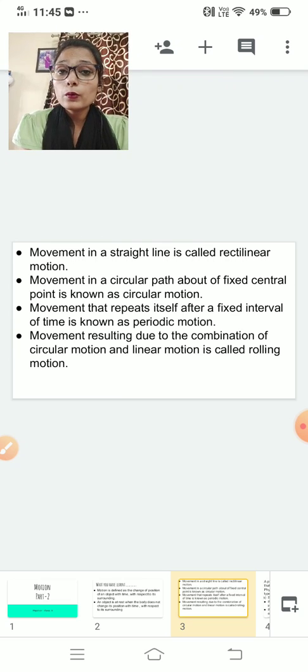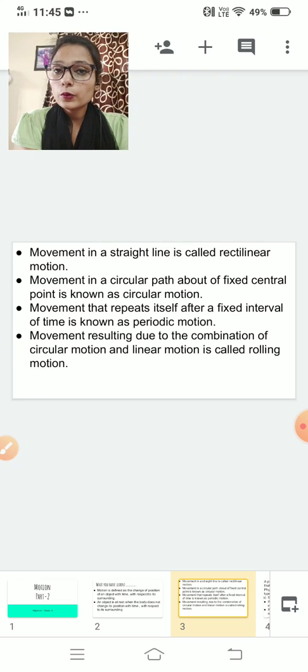Now what do you mean by rolling motion? Rolling motion is a combination of 2 motions. First is circular motion and second is linear motion. Linear means rectilinear motion. This combination of two motions is known as rolling motion.